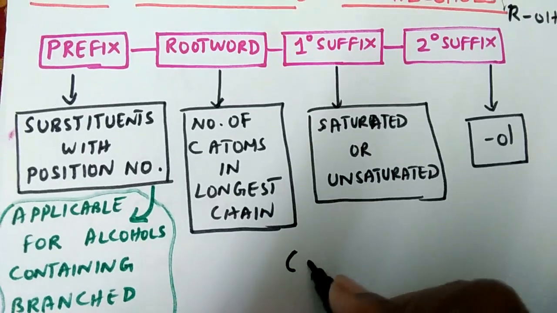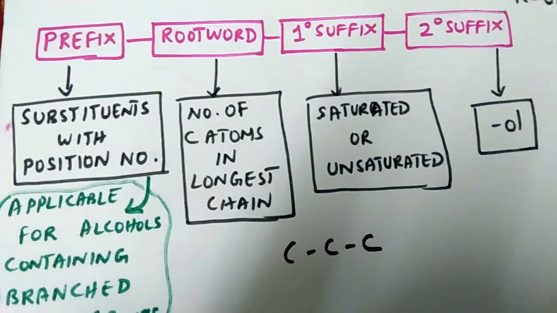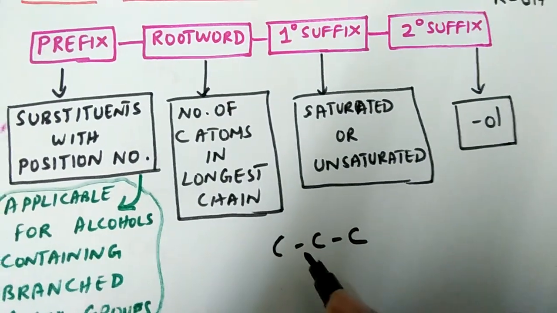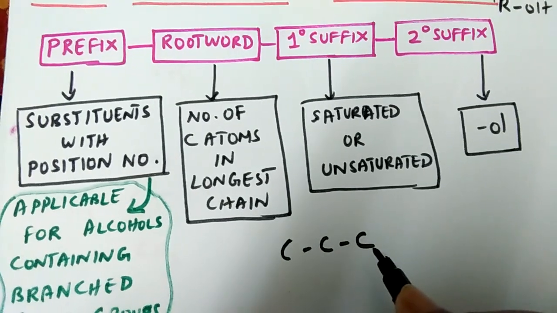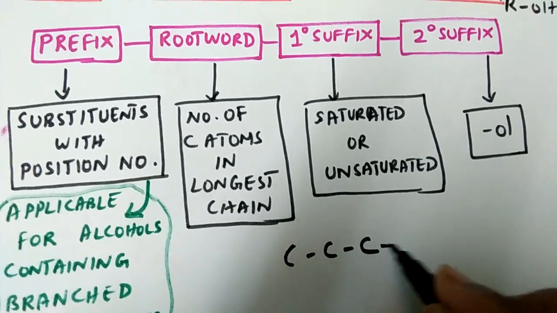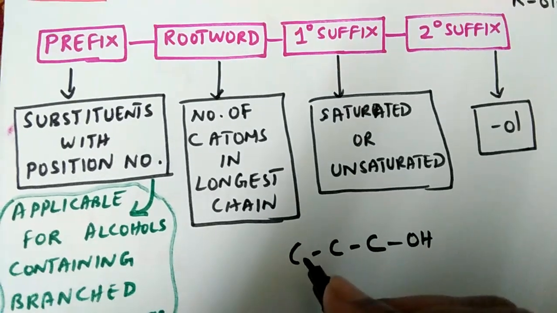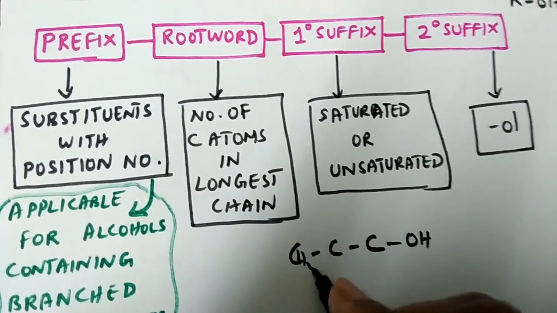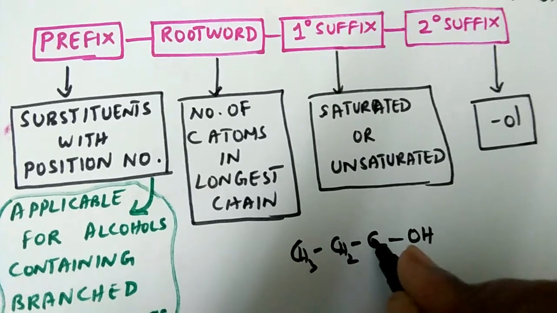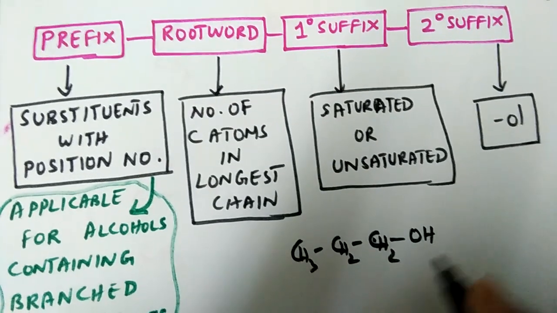When an alcohol contains a carbon chain of 3 carbon atoms with an OH group, when you complete the structure you will get CH3, CH2, CH2, OH.